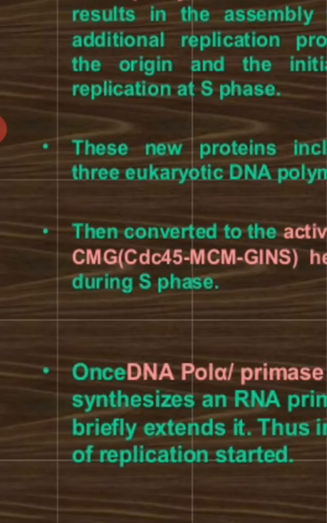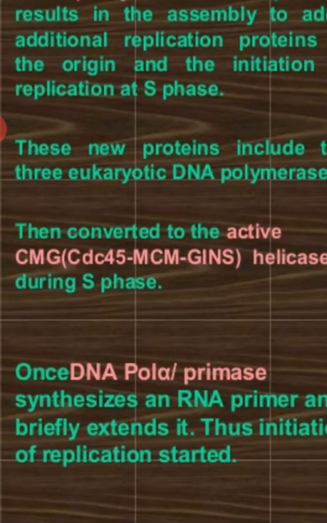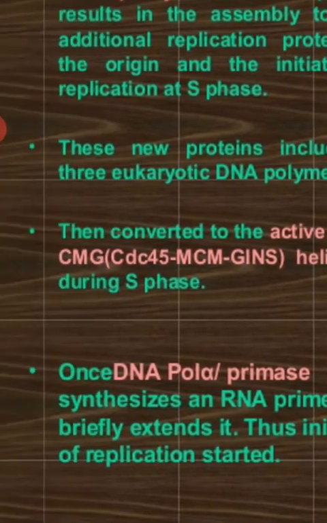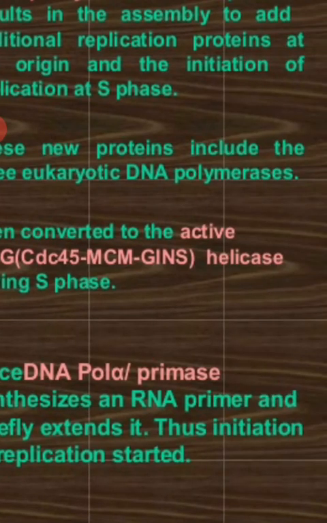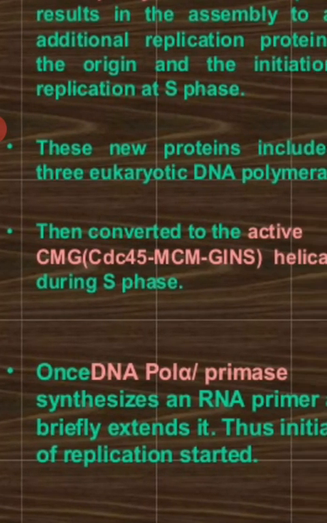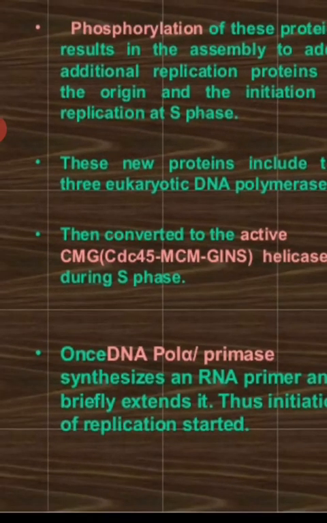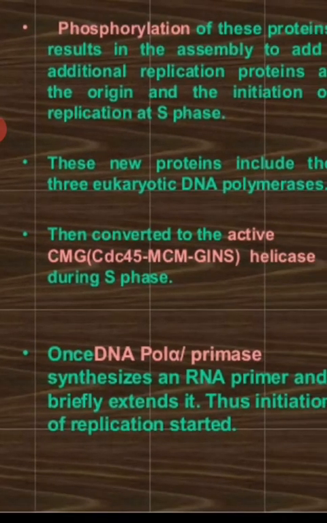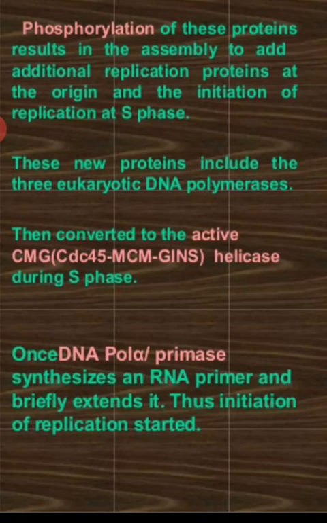Phosphorylation of these proteins results in the assembly to add the additional replication proteins at the origin and the initiation of the replication at S phase. So phosphorylation and the initiation of replication continues in the S phase.